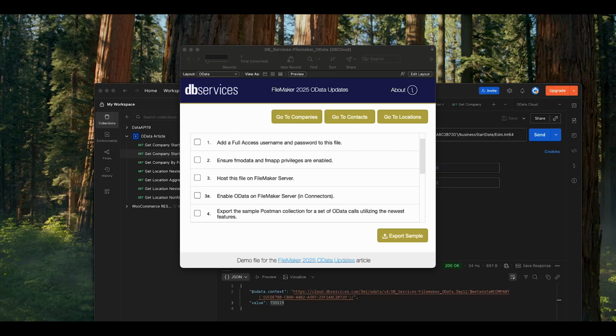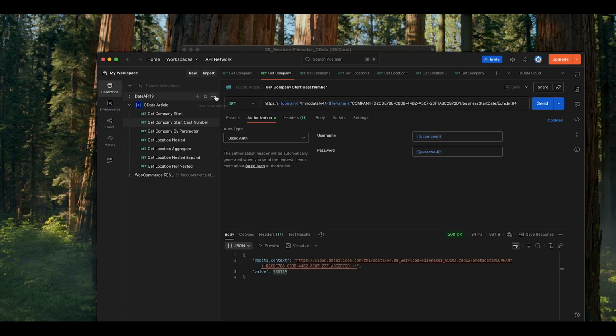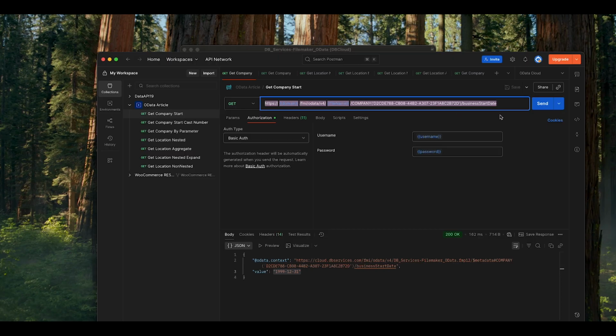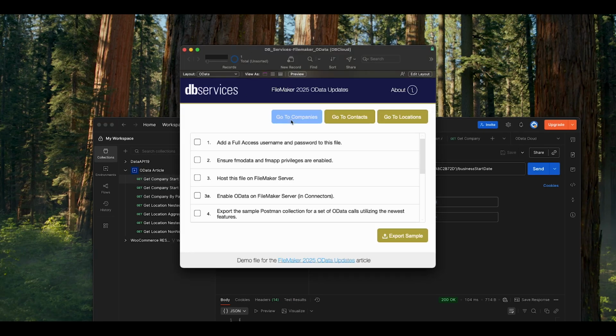And with that, I've got a couple of queries here built out to kind of show how that works. As we see here, we just have a basic OData query built out where we're looking at a specified company record and returning the start date of the business. If we go ahead and run that, we'll see that we get back our value. And if we go take a look at FileMaker, hop over to the company, we'll see that we have it right here.